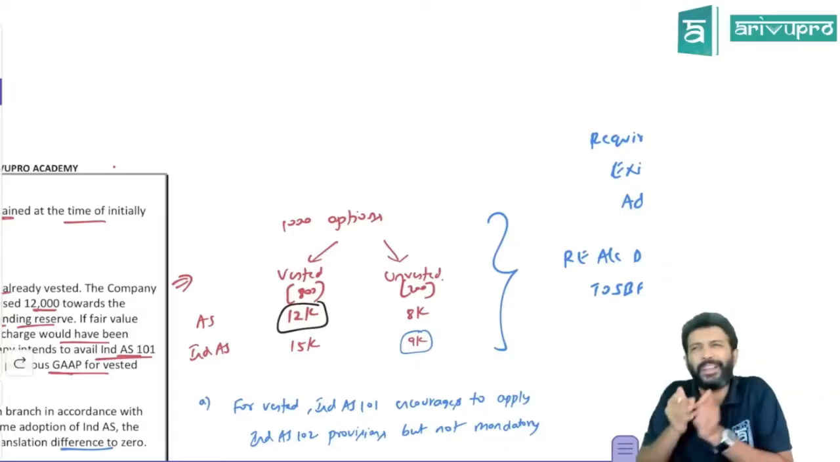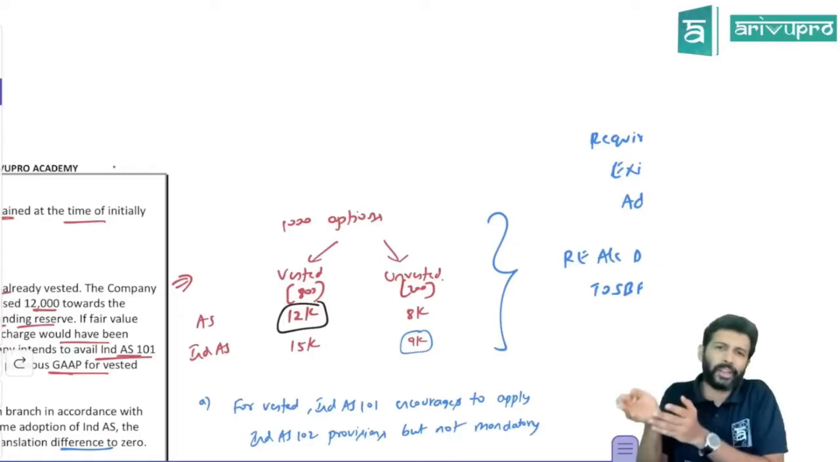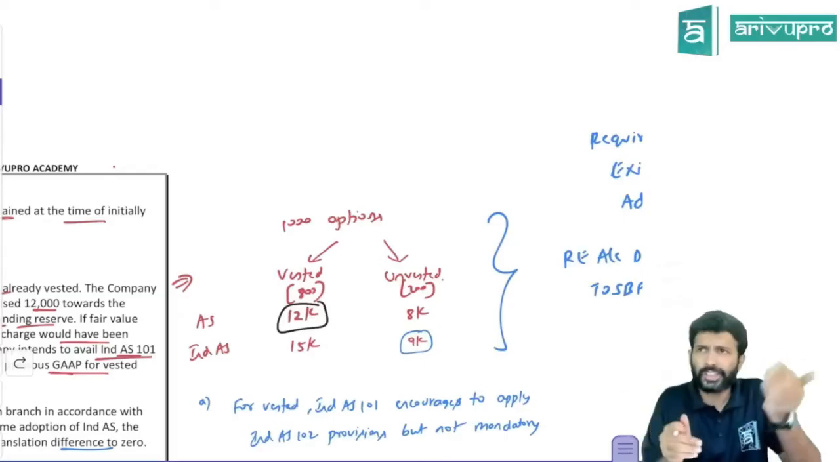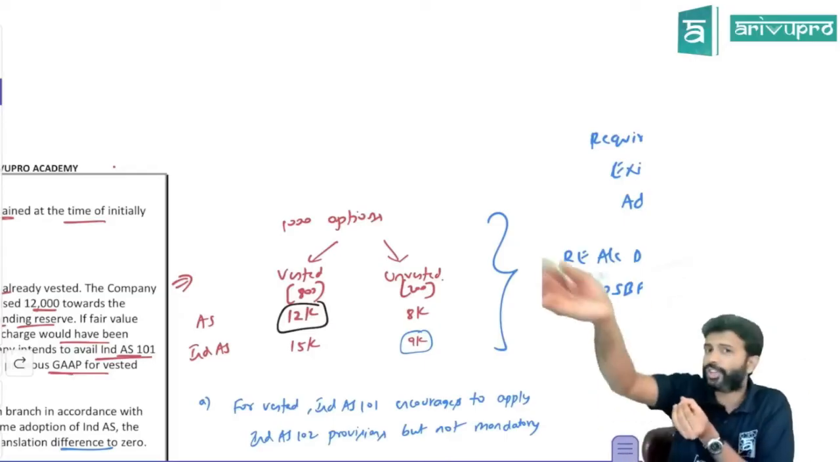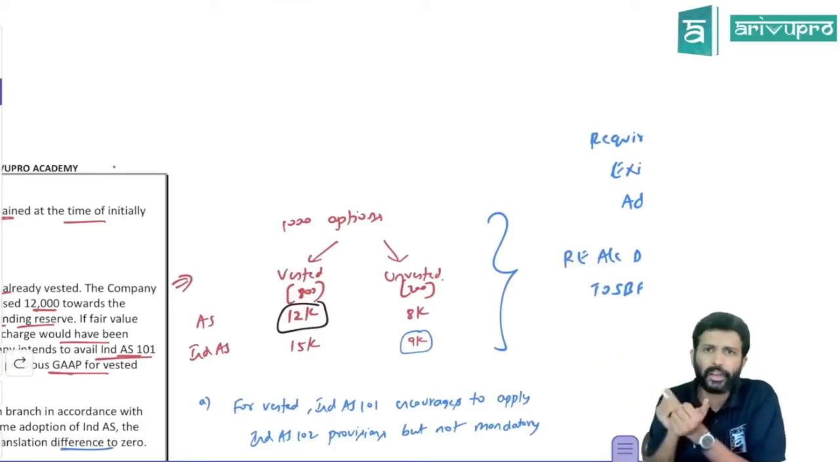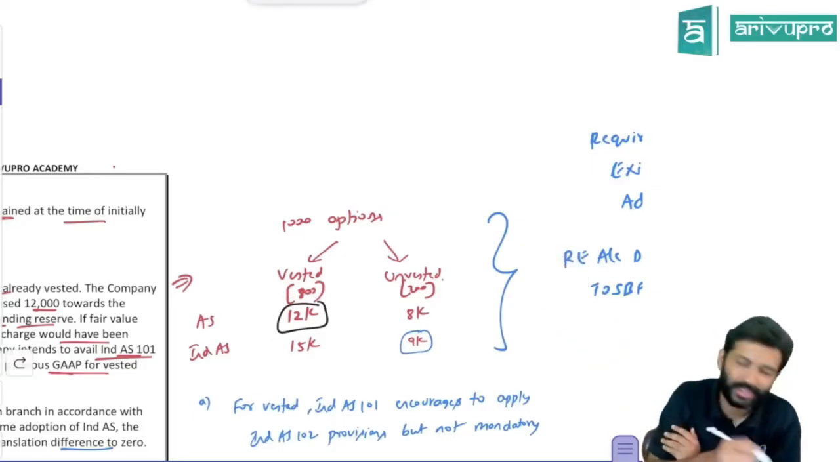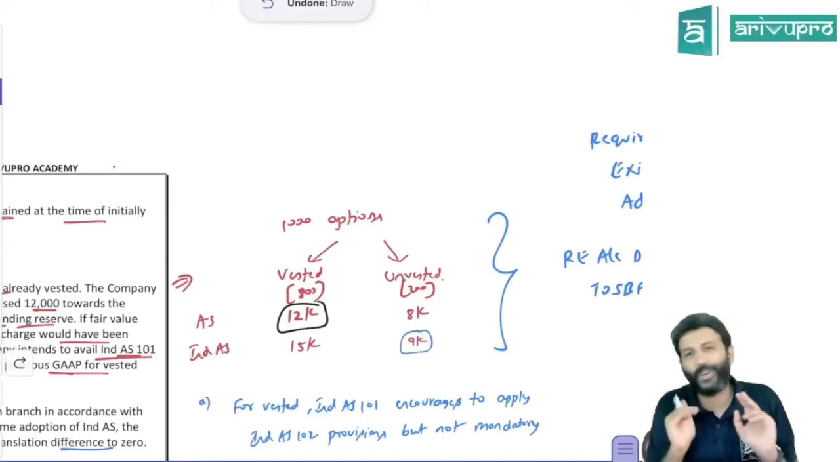If it's already vested, meaning the vesting period has been completed as per AS, that's the reason IND AS gives a choice. Here, IND AS is saying, I'm encouraging you to take fair value, but if you want, you can ignore my encouragement and take the AS value itself. And the company is saying, I'll ignore yours. I don't want your extra gyan.